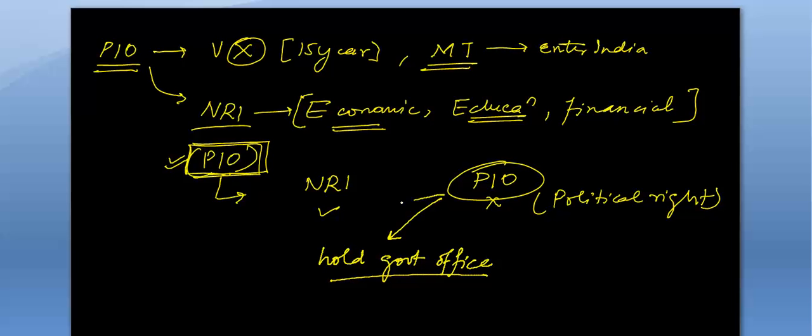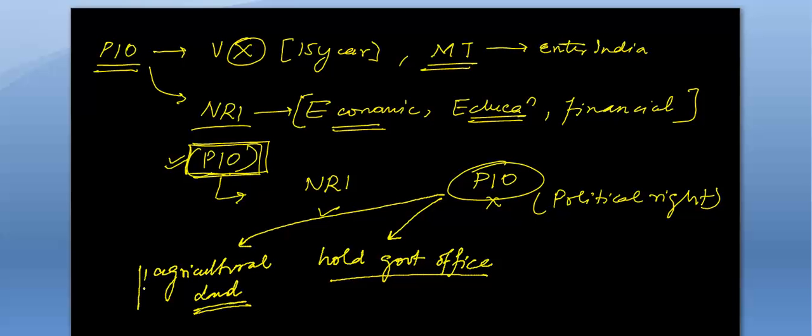Also you can't buy agricultural land. You can only buy non-agricultural land or plantation property.